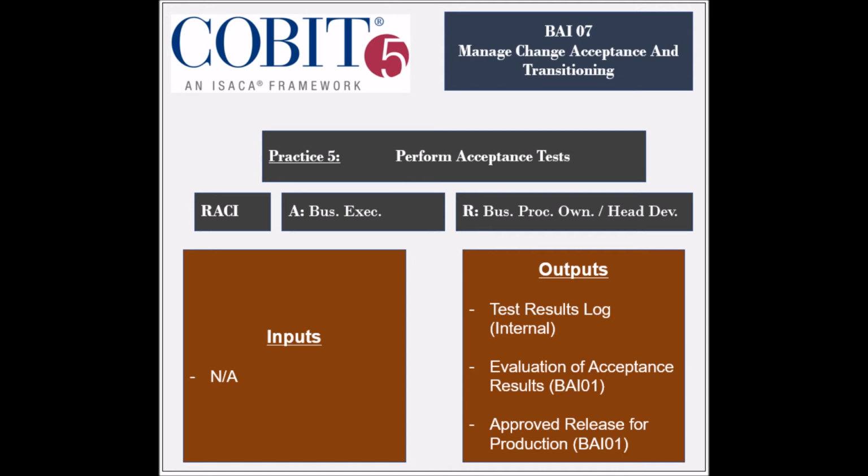The practice receives no inputs, but generates 3 outputs, which are the test results log to be used internally, the evaluation of acceptance results, and the approved release for production, both to be used by the BAI1 process.